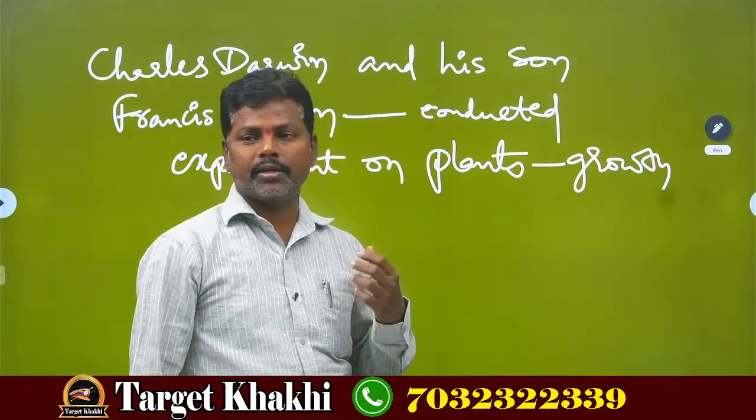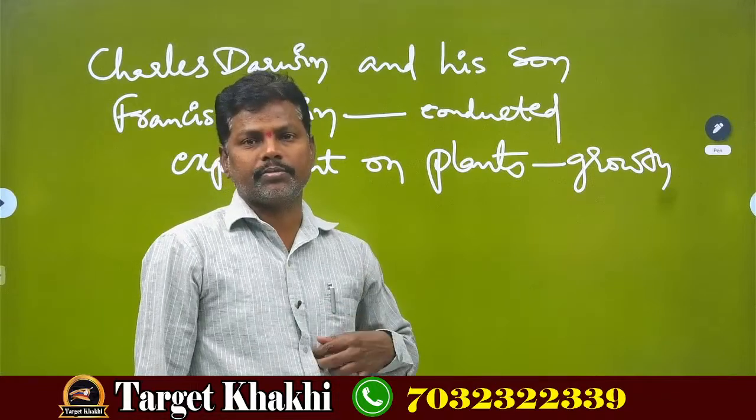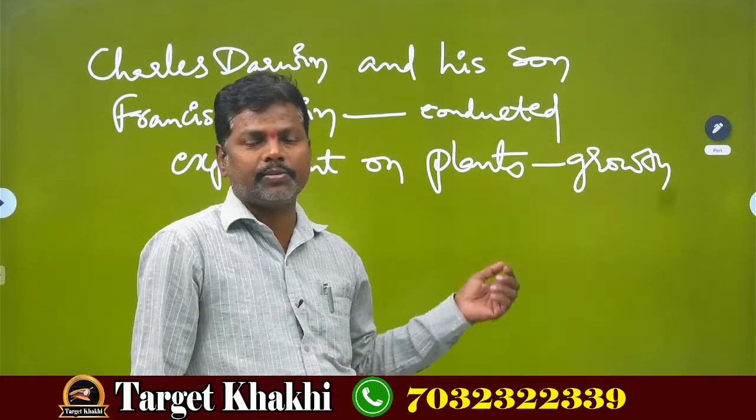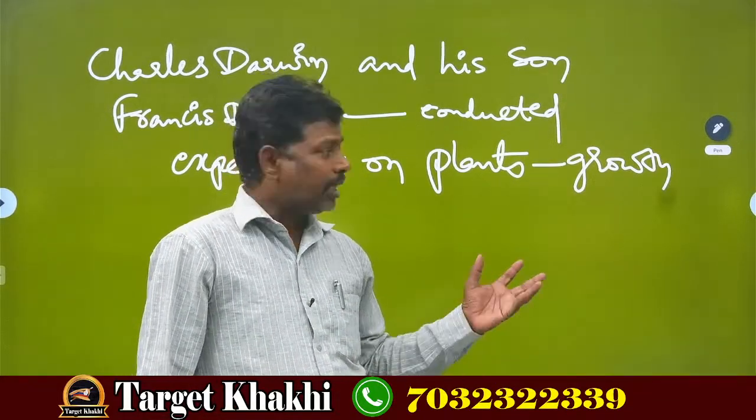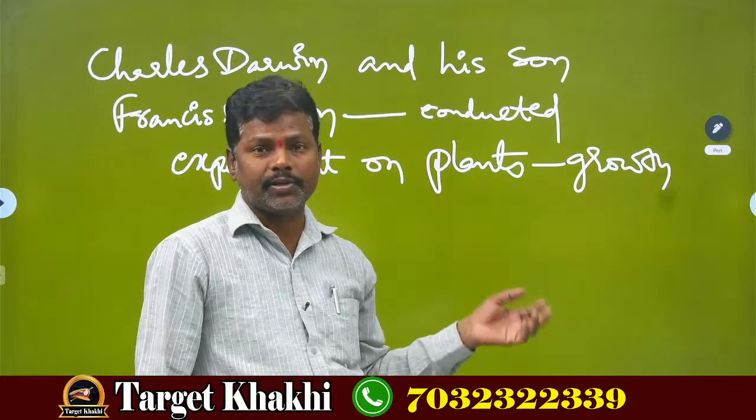Is there any hormone or substance which helps the plant to grow? They tested only in the presence of sunlight.